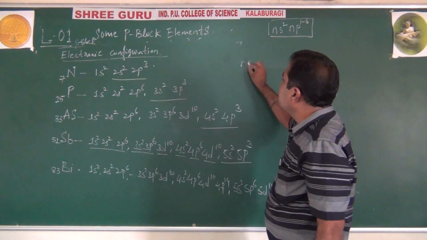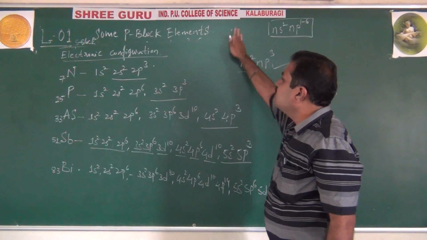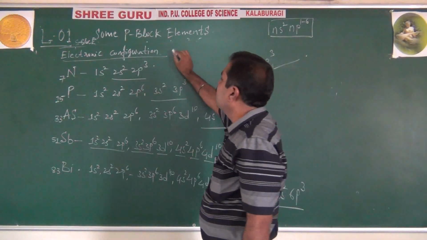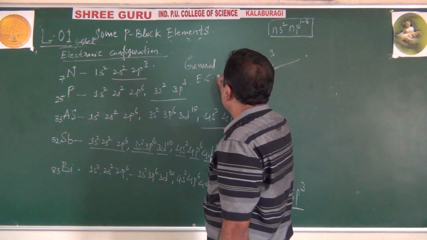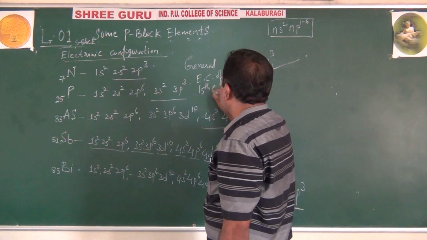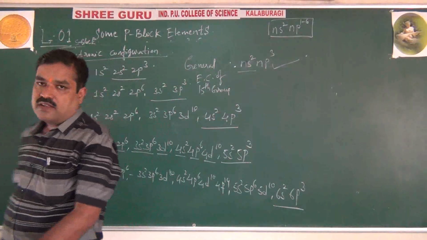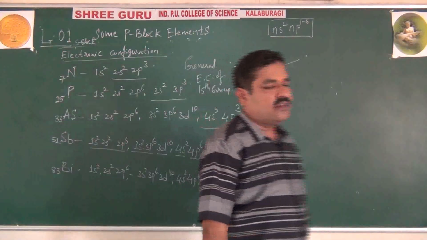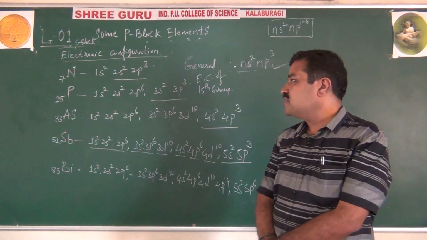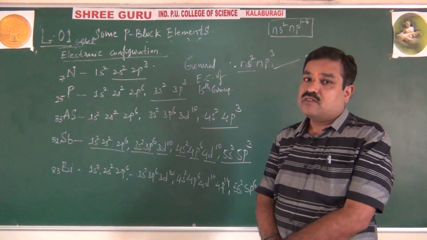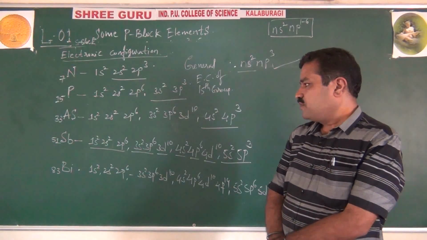Instead of that, I will take it as ns2 np3. See, this is the general electronic configuration of the 15th group. They ask you this. And for theory purposes, they will ask you any one electronic configuration very rarely. For that, you should be perfect in your atomic structure, KLMN especially for this chapter, not the Aufbau principle. Okay? Right. You have to practice this.